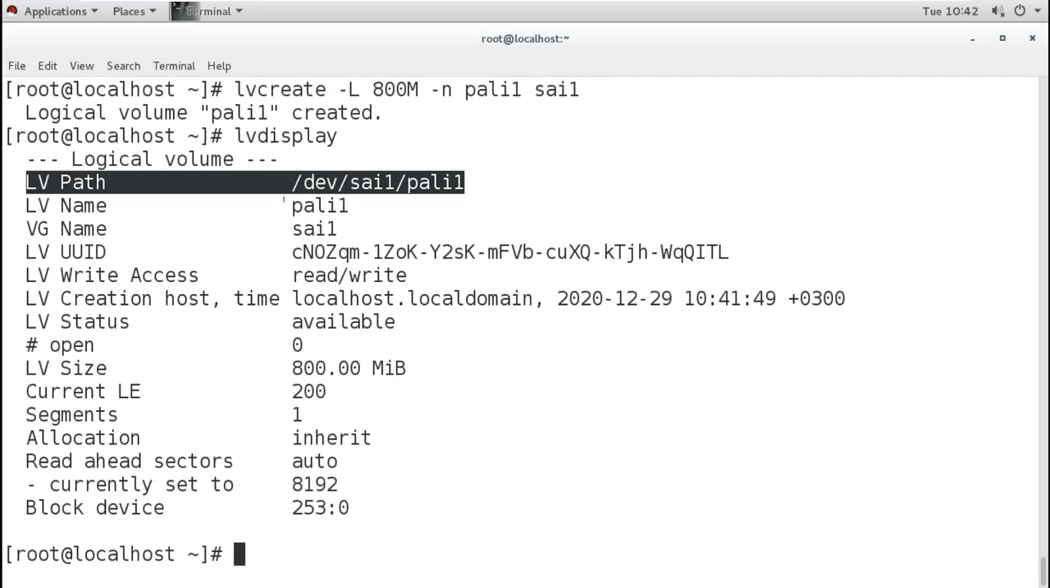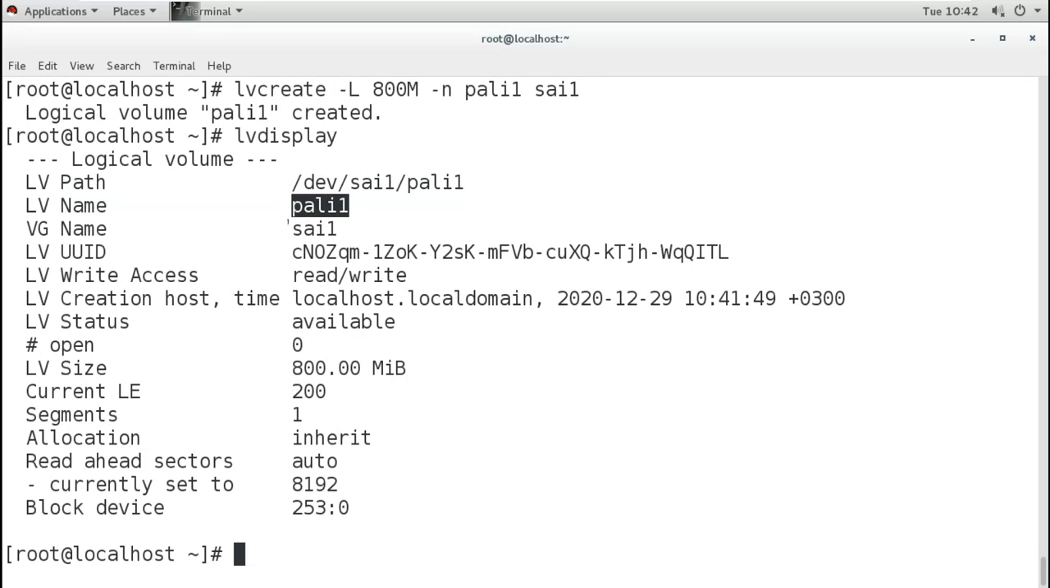This is the name of the LV. It is created from this VG. This is the UID. This is read write. The status is available, open, and the LV size is 800 MB. And you can see the current LE. Now LE is logical extent, that is how many PEs are used. So we have used 200 PEs to create an 800 MB partition. We know that 4 MB is the single PE, and by using 200 PEs of 4 MB, we get an 800 MB partition, 800 MB LV.